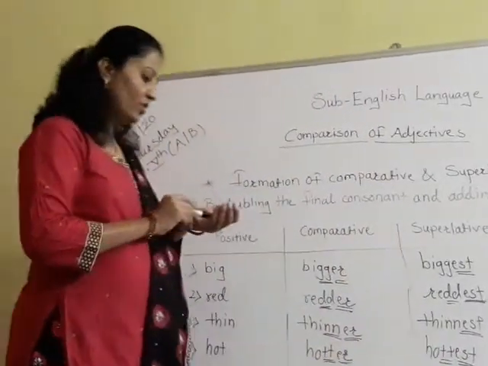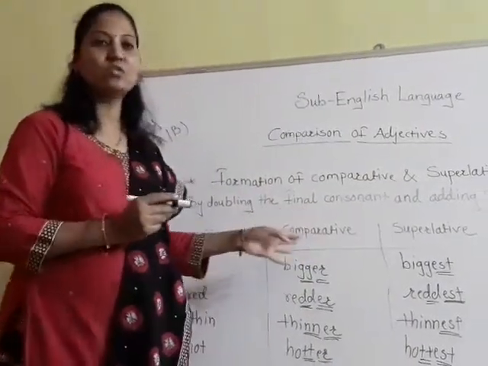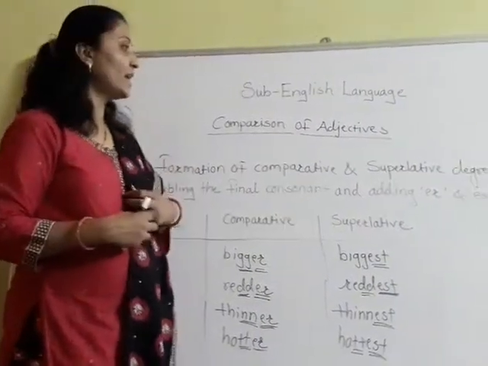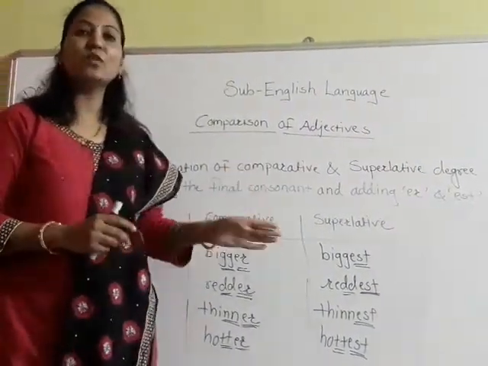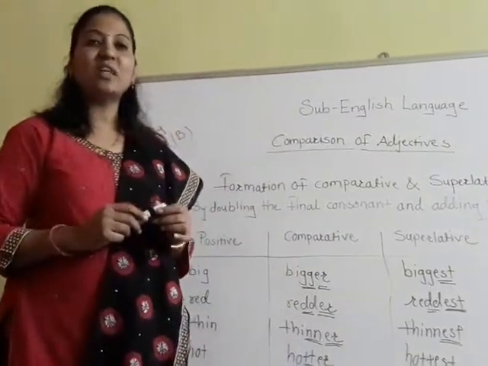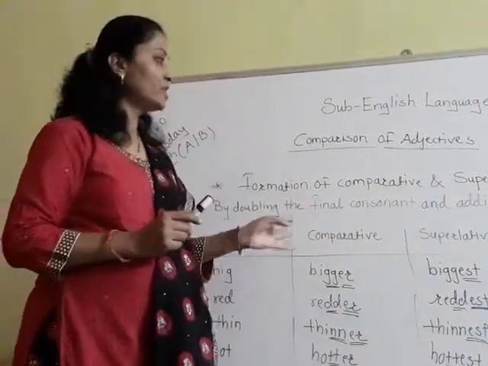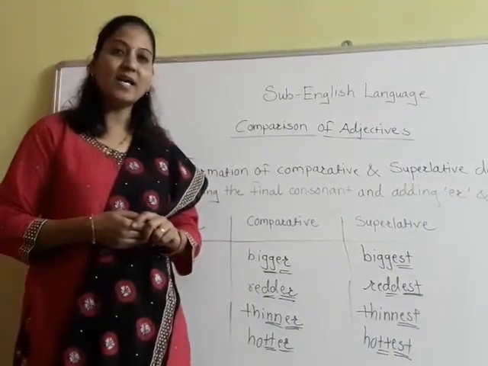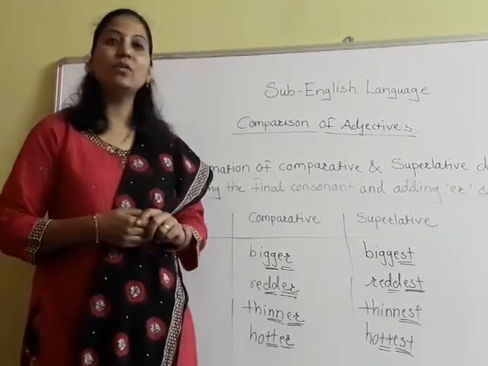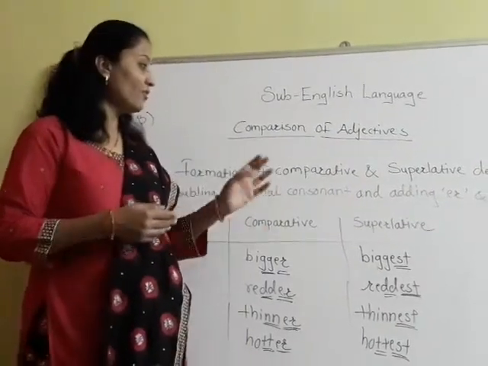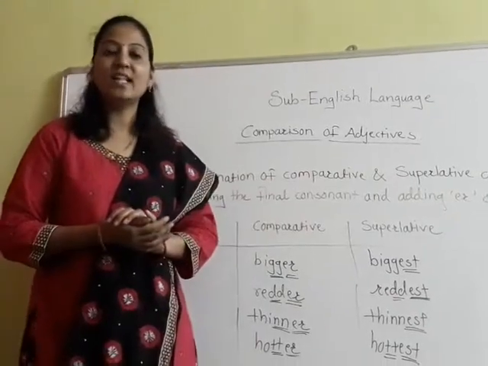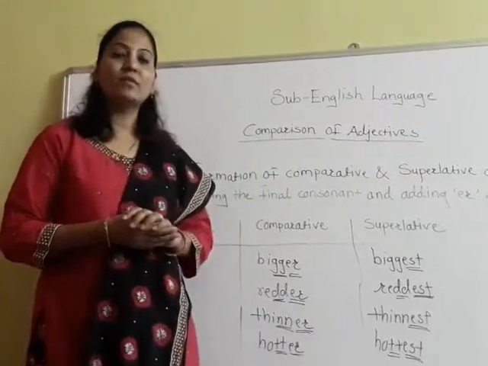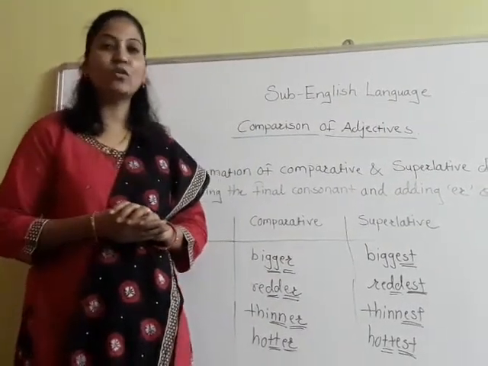So have you understood? Up to now we have learned three rules of formation of comparative and superlative degree. I hope that you have understood these three rules and you will definitely practice these words. And I would like to stop here. I will be back in the next video with some new rules of formation of comparative and superlative degree. Till then you have to keep practicing these words of comparative and superlative degree at your home.